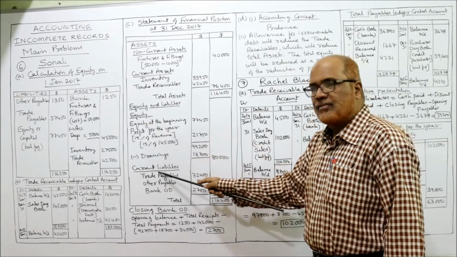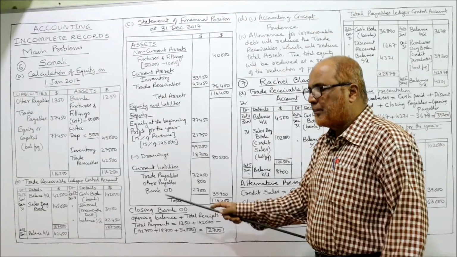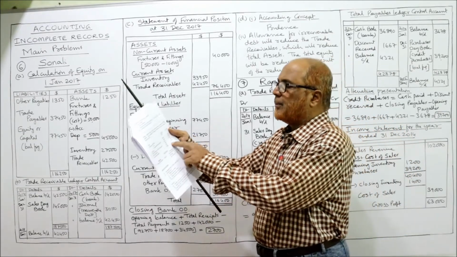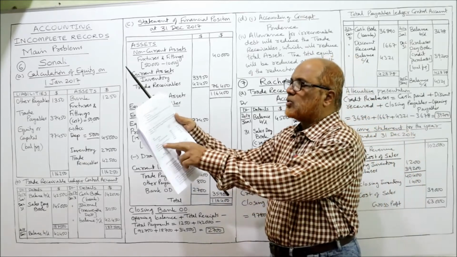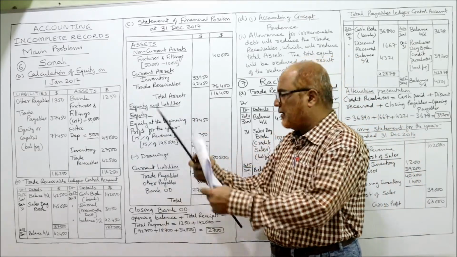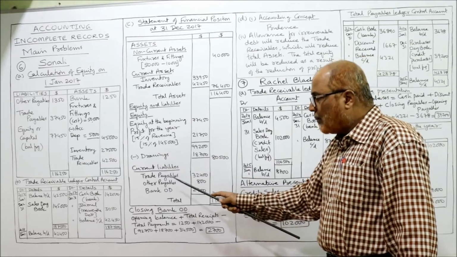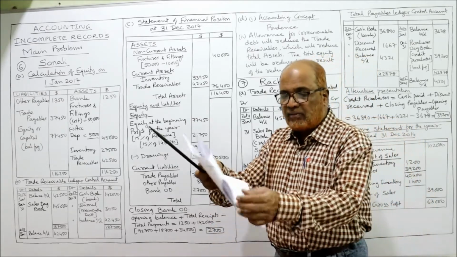Now we have to take the liabilities. Current liabilities are trade payable. It is given in the problem. Trade payable are 32,400. 32,400 are taken. Other payables are also given in the problem. End of the year 800. So 800 other payable. Now bank overdraft is not given anywhere.